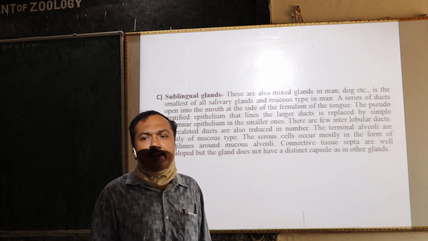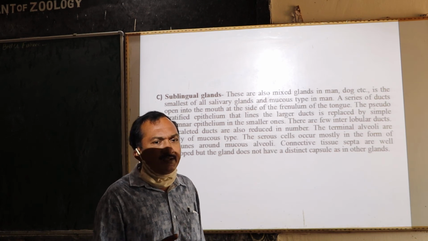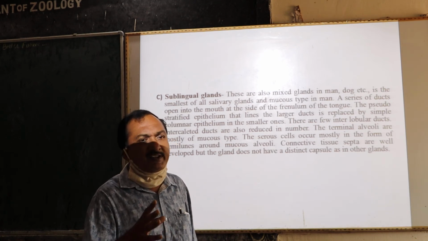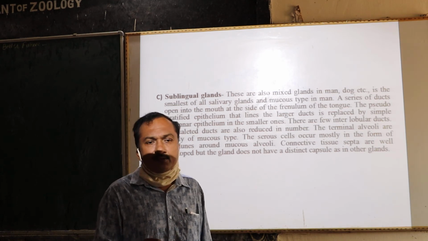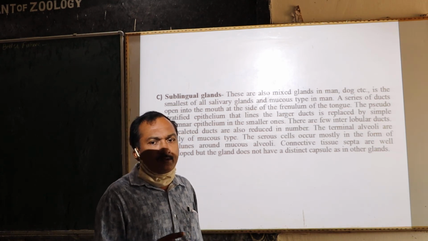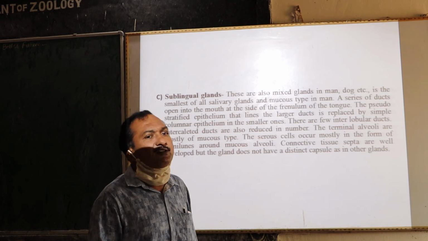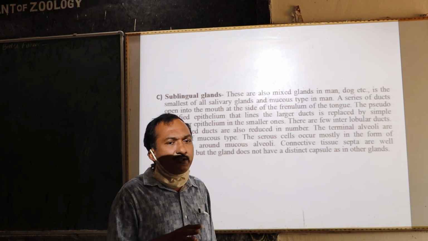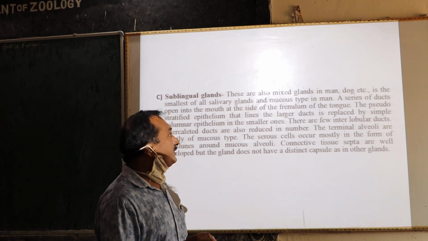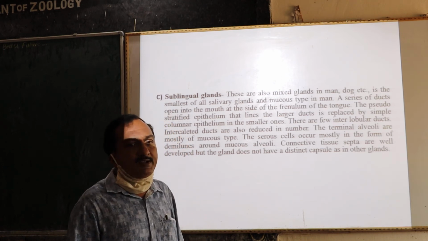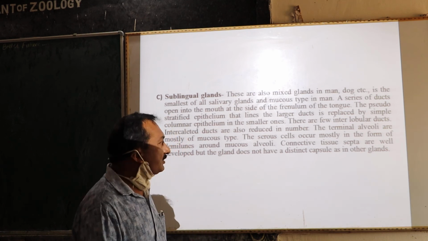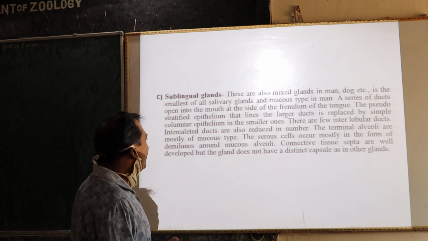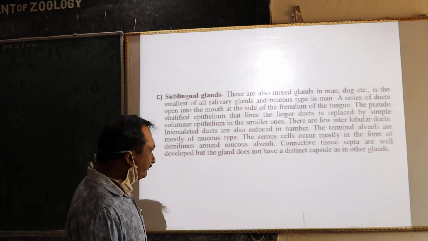but the gland is not enclosed in a particular capsule. So the capsule is not present here. It is free compared to the other two glands, parotid and submandibular. They are enclosed in a connective tissue capsule, but the sublingual gland is not enclosed in a connective tissue capsule. It opens in the mouth at the sides of the frenulum of the tongue.